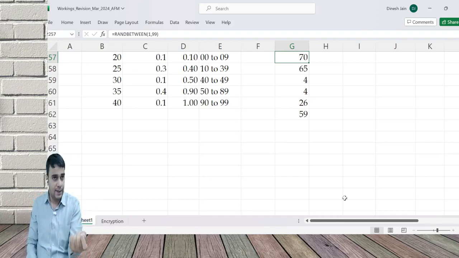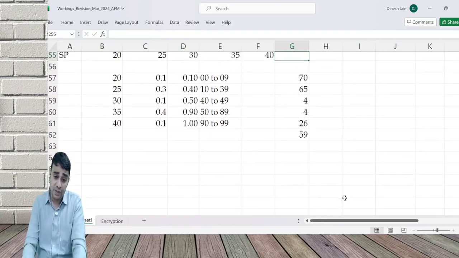Like this you do it on selling price, like this you do it on cost price. There are two things. One is something which is not going to change. For example, my initial investment will only be 20 lakh. Don't run any experiment on that. Life will be 10 years. Don't run any experiment on that. But discount rate can change. Your cost price can change. Selling price, anything which changes, I need a random number table.